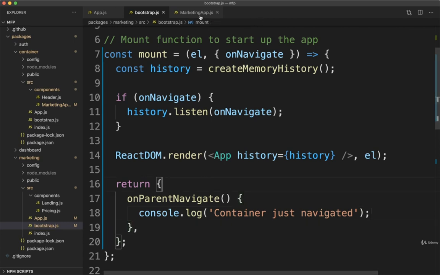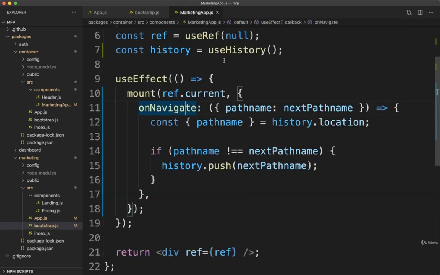So then we can go back over to our marketing app.js file. And now whenever we call our mount function right there, remember, we now get back some kind of object that is going to have that onParentNavigate function inside of it. So I'm going to receive that object and destructure out onParentNavigate. So onParentNavigate.